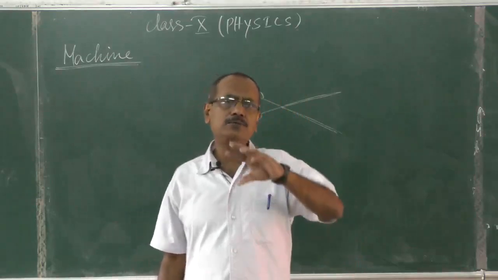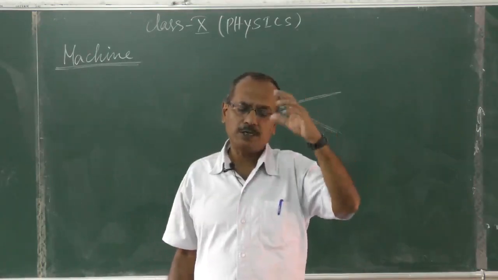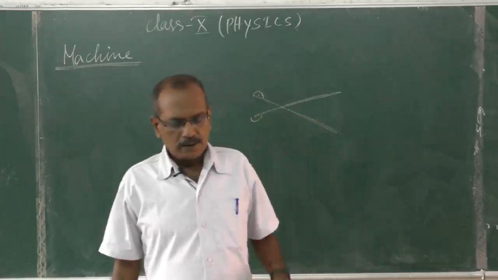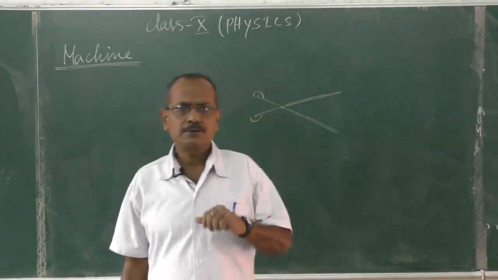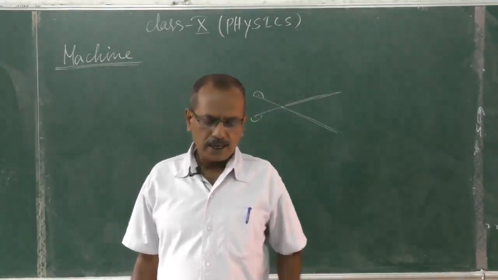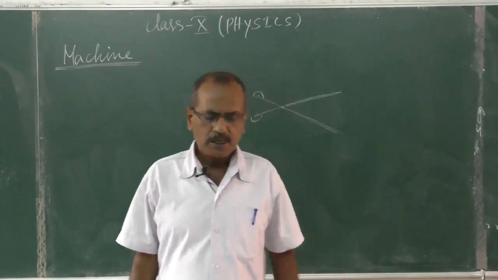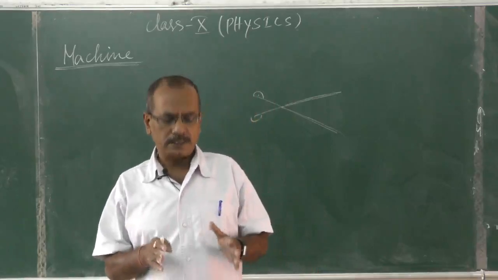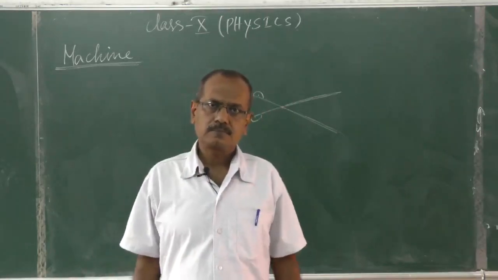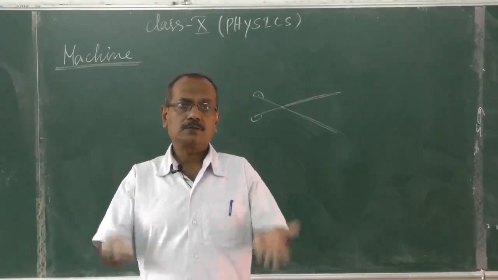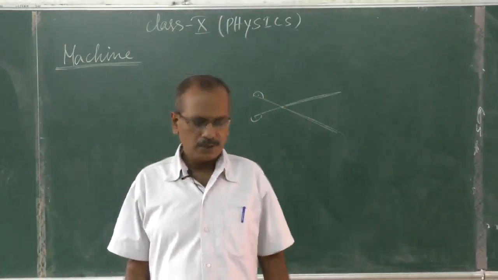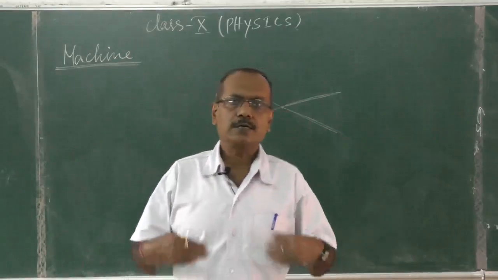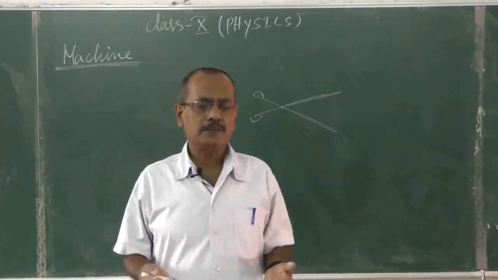So how will you define a machine totally? A machine is a device by which we can either overcome a large resistive force, that is load. The car I told, we can lift a car, so the car is the load. We are applying force, that is known as effort.